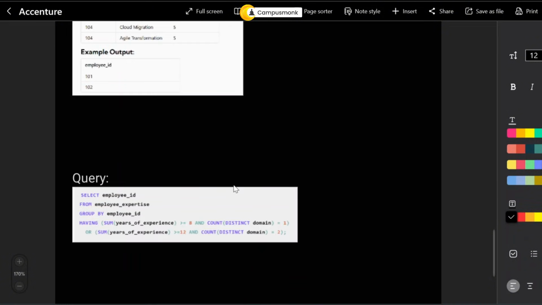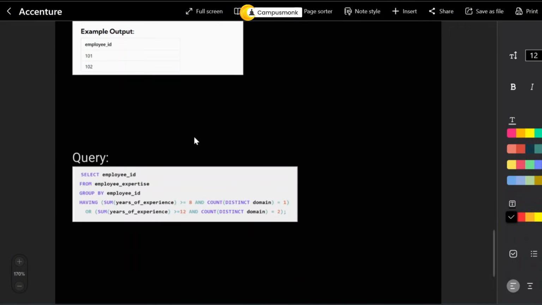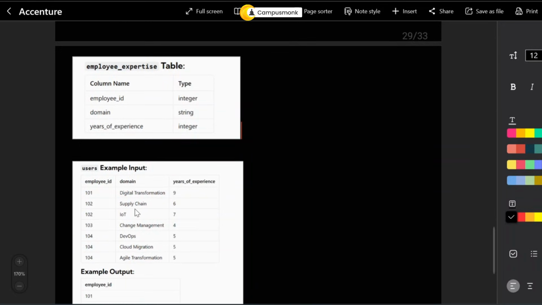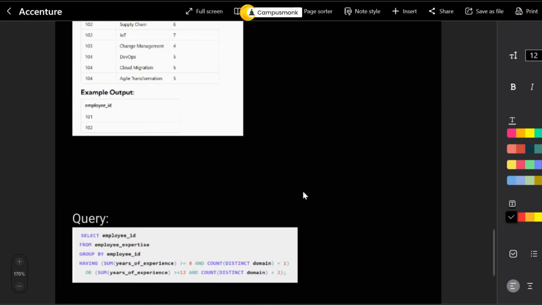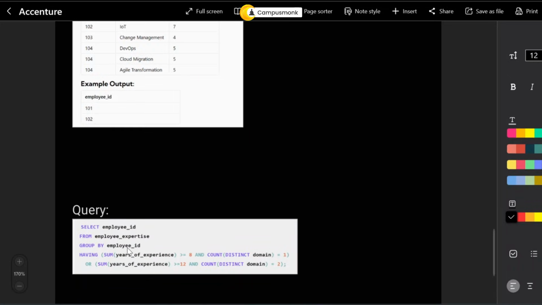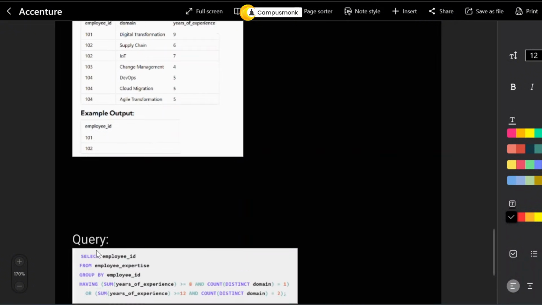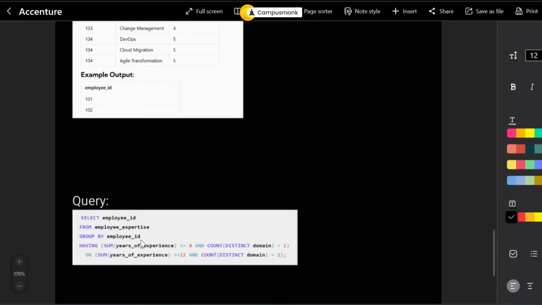Okay, so you're returning the employee ID from which table? Only this table, because this table is given. This is an example table. Okay, so you have nothing to do with this. So this is the table. So from this employee expertise table, what are you grouping it by? You are grouping it by the employee ID. Why employee ID? Because you are using the employee ID as it is unique to look through the domains where it has multiple different domains. Okay, so wherever your employee ID is, you're going to group it.